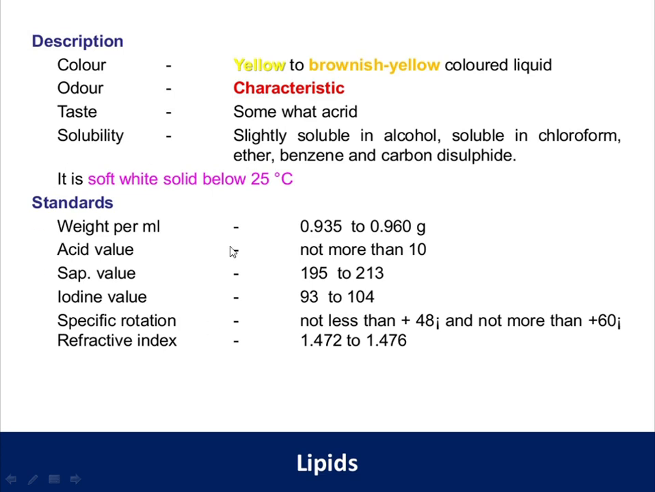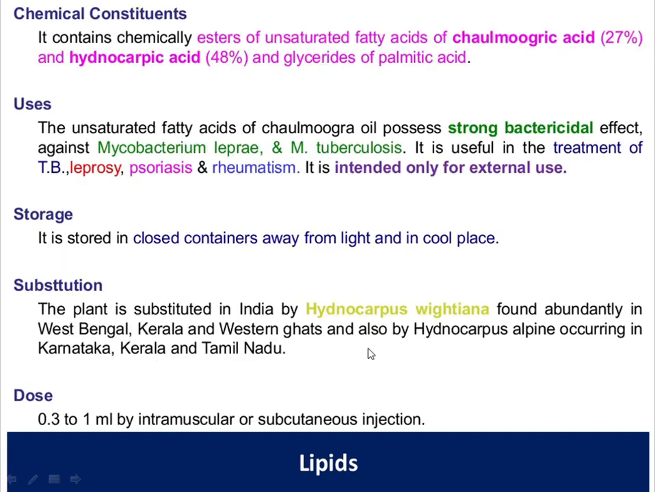Coming to the standards of the oil, weight per ml is 0.935 to 0.960 grams. Acid value should not be more than 10. Saponification value is 195 to 213. Iodine value is 93 to 104. Specific rotation is not less than plus 48 and not more than plus 60. Refractive index should be 1.472 to 1.476.